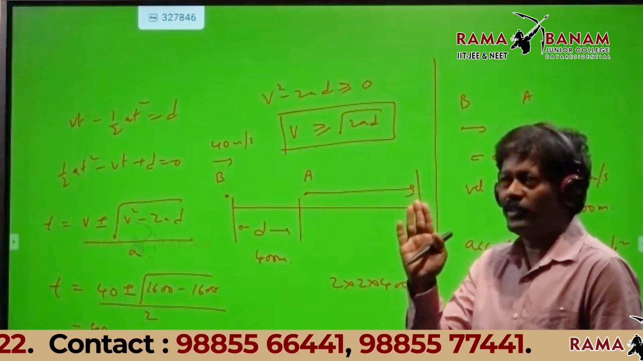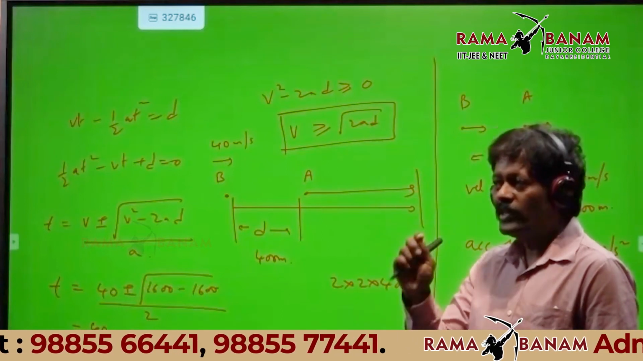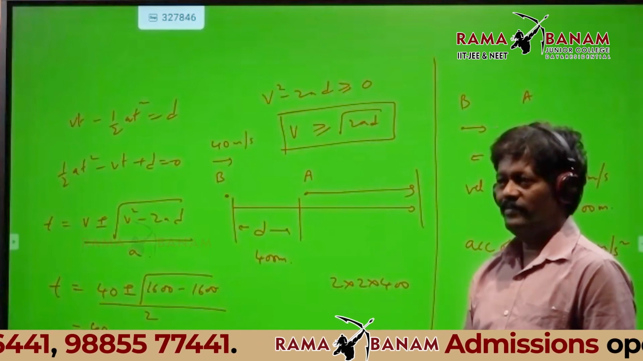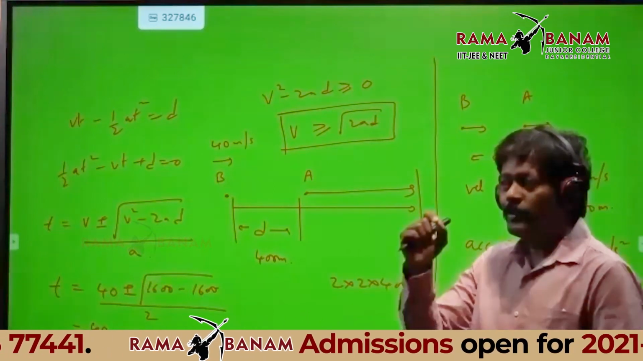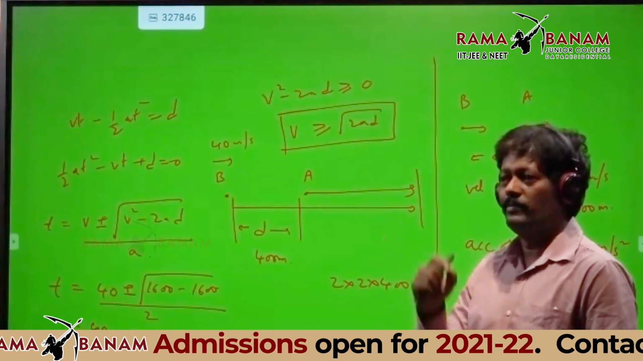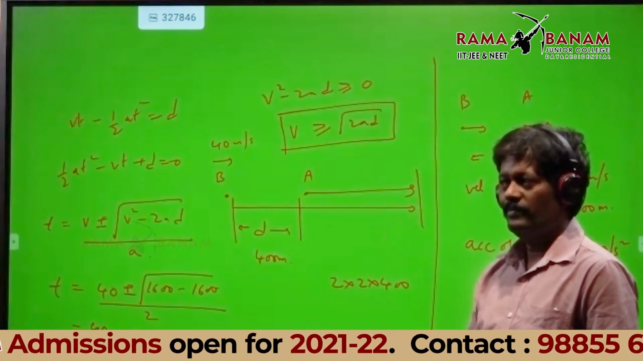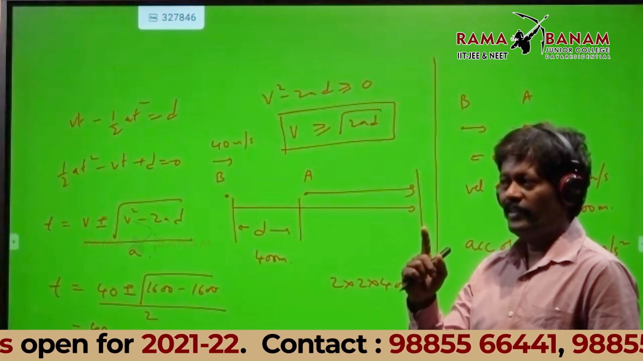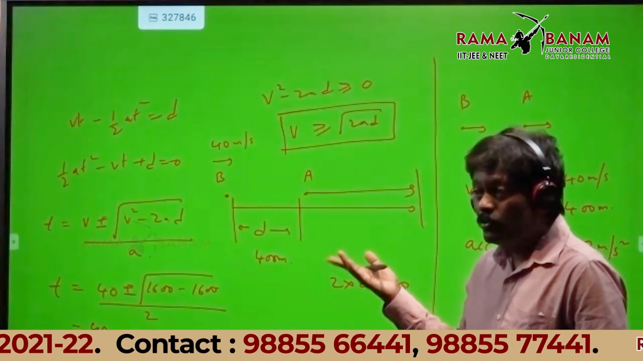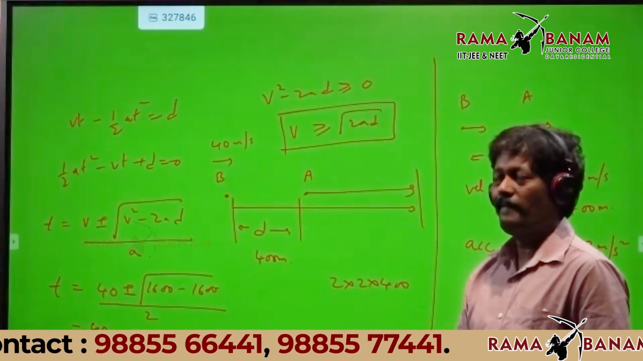Suppose under the root you got a negative number. What is your conclusion? What can you predict? That is the beauty of the problem. Time will be negative. Under root negative is not possible.